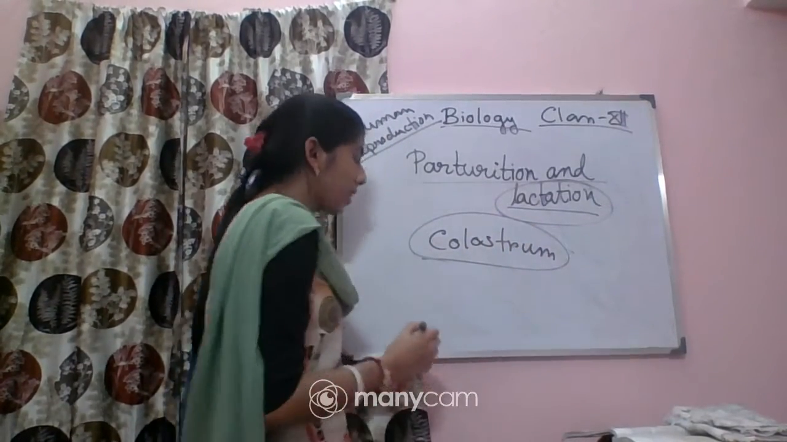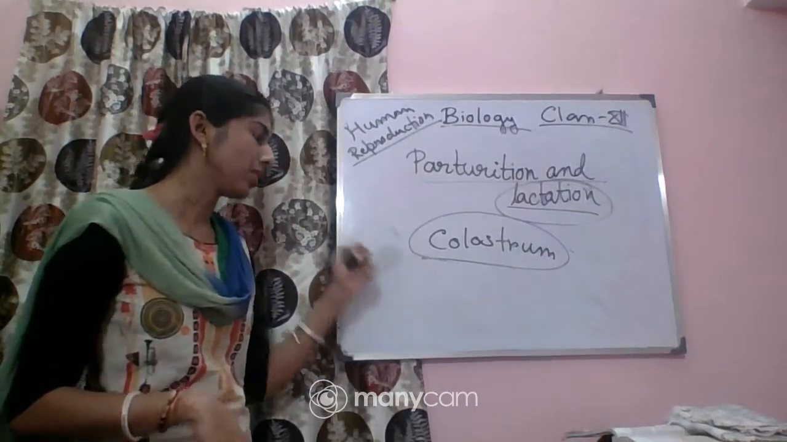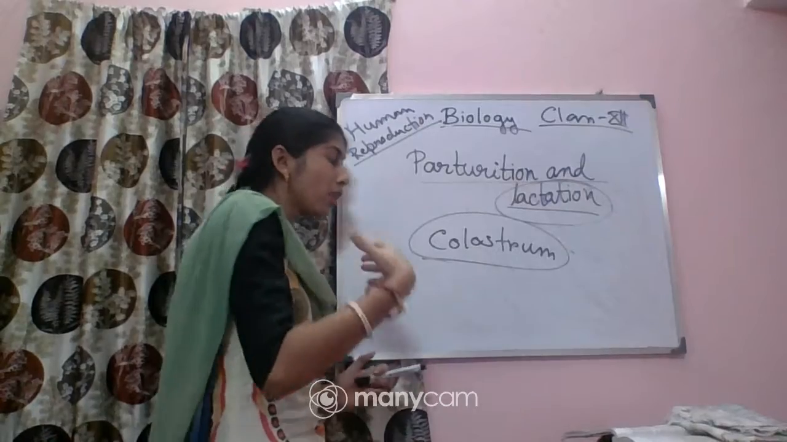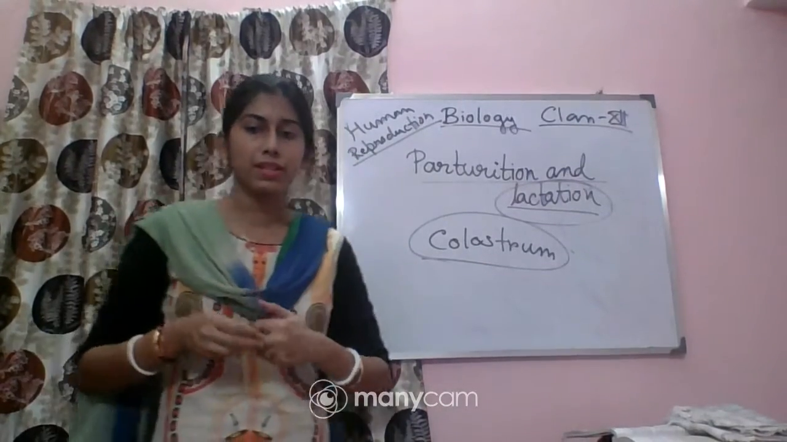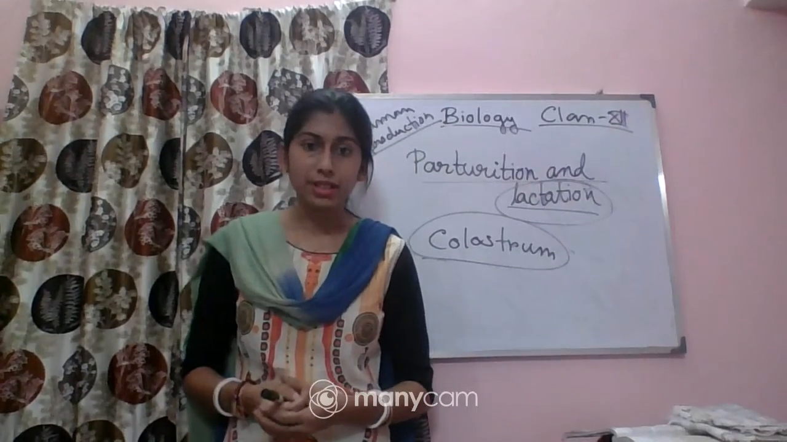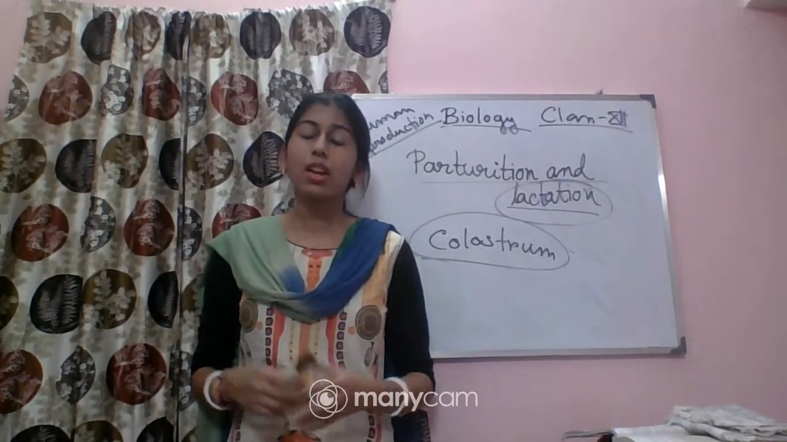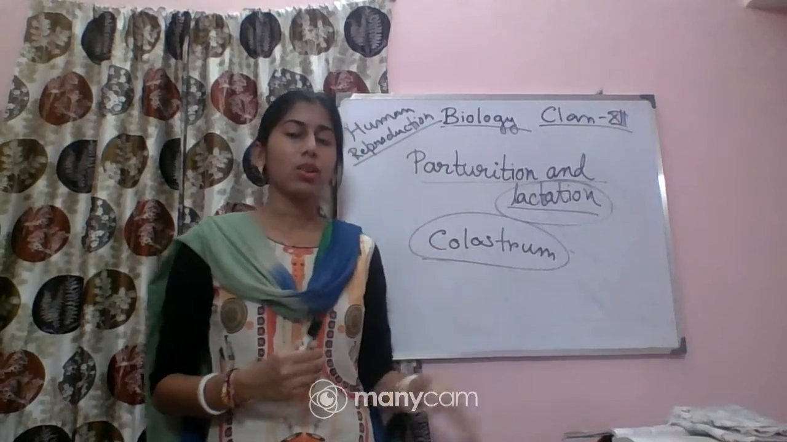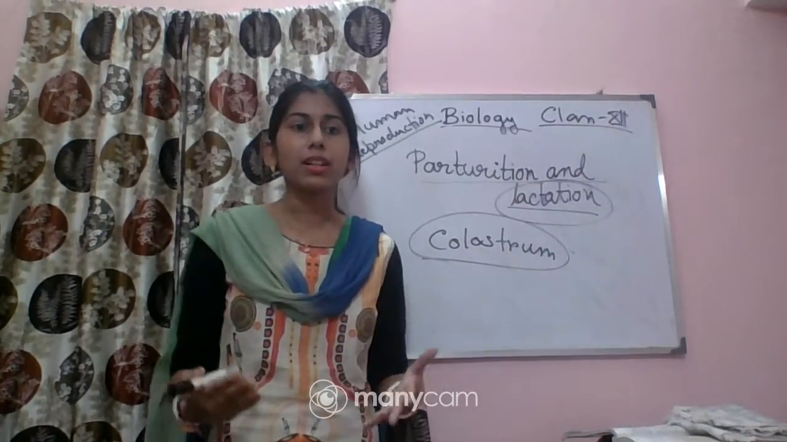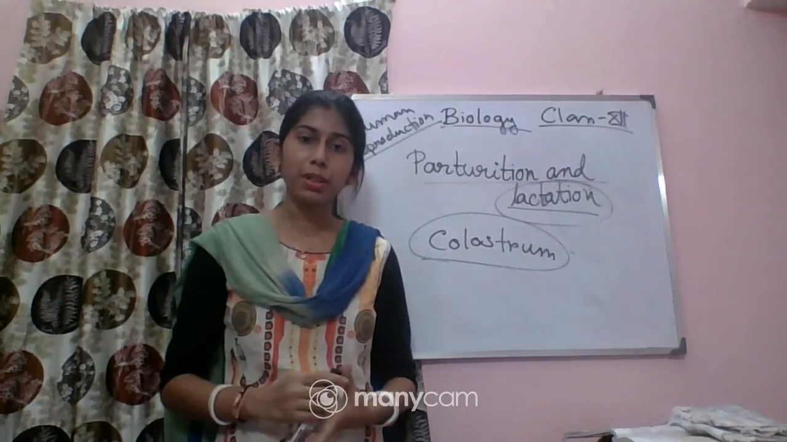So for the first few days, the milk we get is called colostrum. Why is it important? Because it contains several antibodies which are absolutely essential for developing resistance in newborn babies. These antibodies provide resistance against disease, because newborns have not developed many antibodies, so they get them from the colostrum. Doctors always suggest that mothers provide colostrum to the newborn baby for better growth and development.